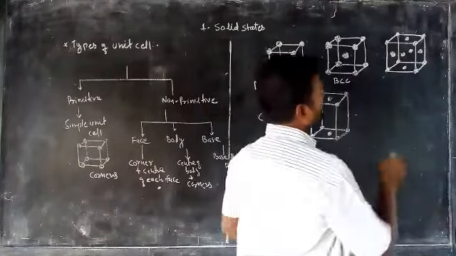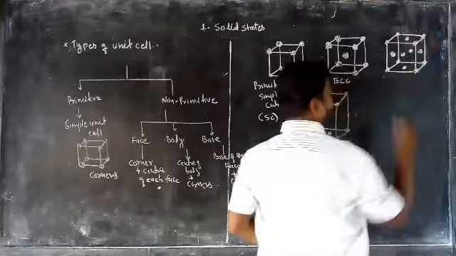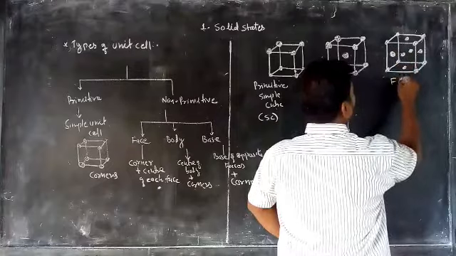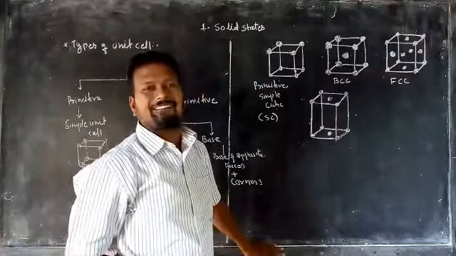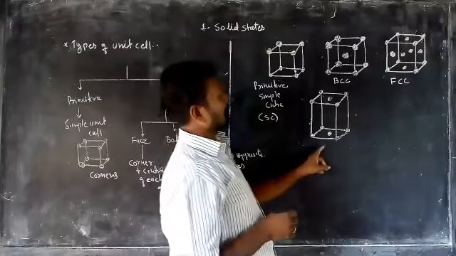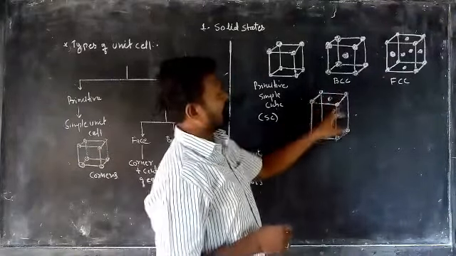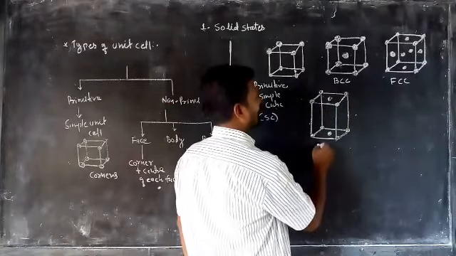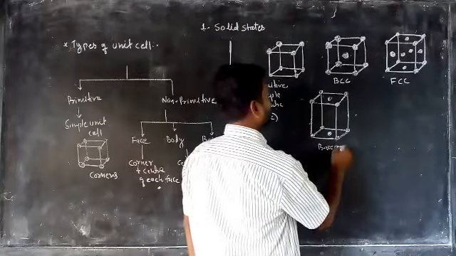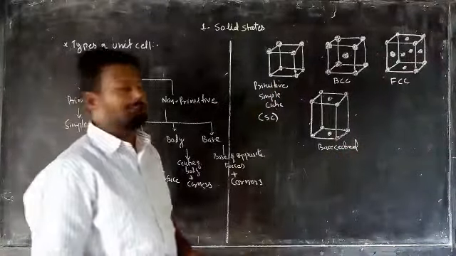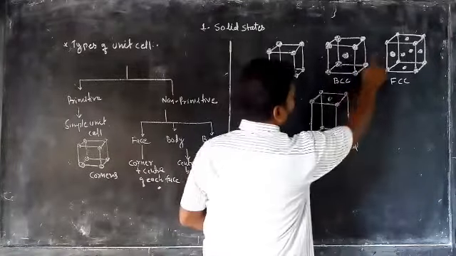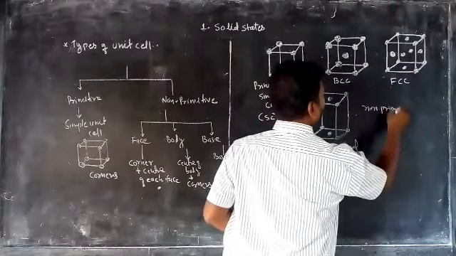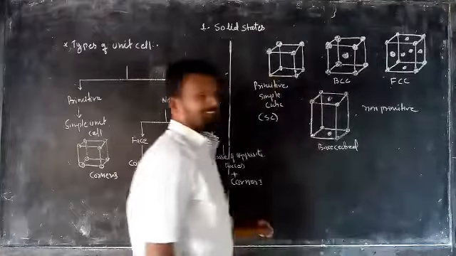In this example, what is going on? The particles are present at the corners as well as the center of each face, so it is known as FCC, face centered crystal. Okay. The last one, the points are present at the corners as well as opposite faces. So it is known as base centered unit cell. The primitive one, and these 1, 2, 3 are non-primitive unit cells.